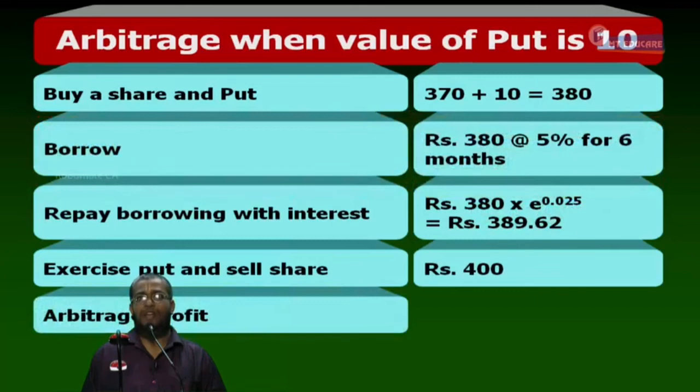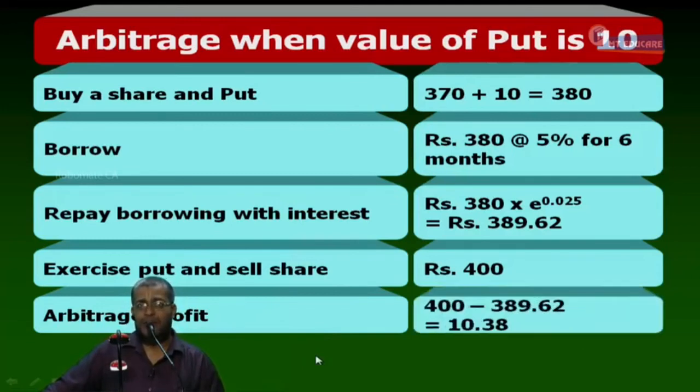Now, last step. Step number 1, 2, 3, 4, and then 5. Arbitrage profit. What minus what? 400 minus 389.62. What is the arbitrage profit? 10.38. Arbitrage profit is 10.38.